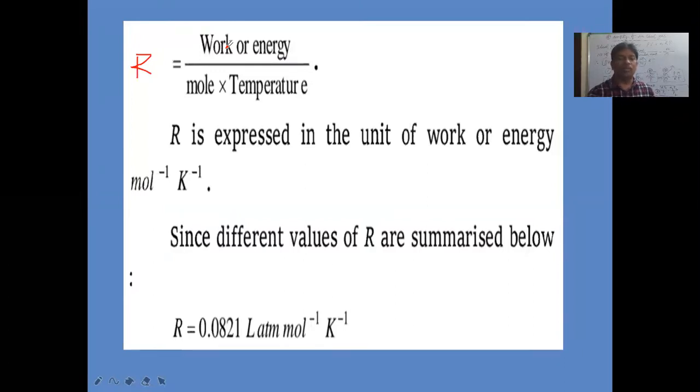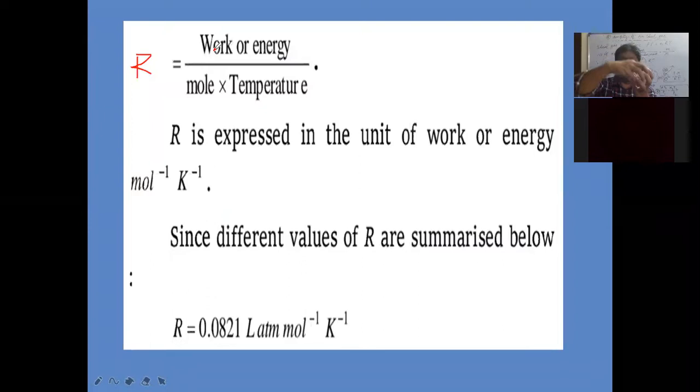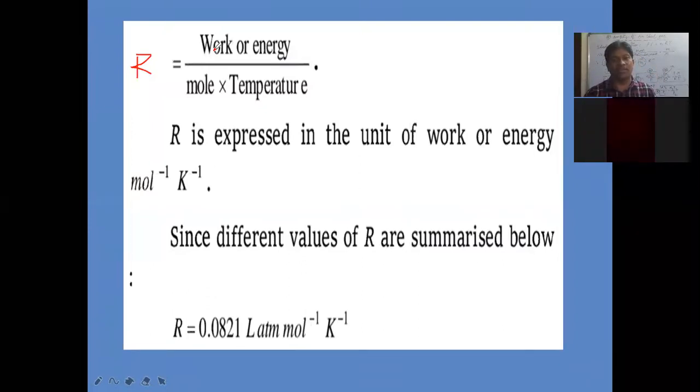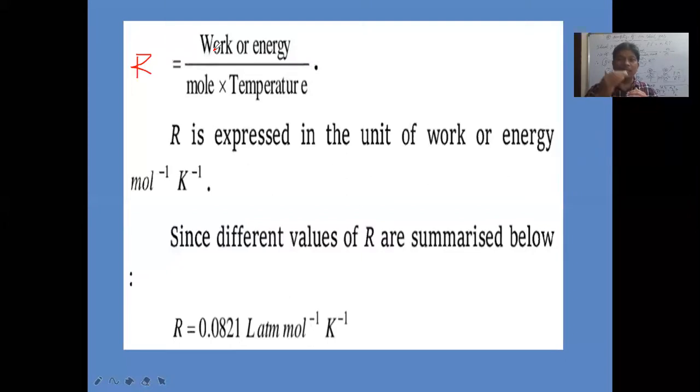Like that, work will be done by the gas, and work will be done on the gas. If you apply pressure on any gas, the pressure will be compressing the gas and the volume decreases. That is called work done on the gas. And what is work done by the gas? When gas is expanding on heating, it is called work done by the gas. So R is equal to work done by mole temperature.